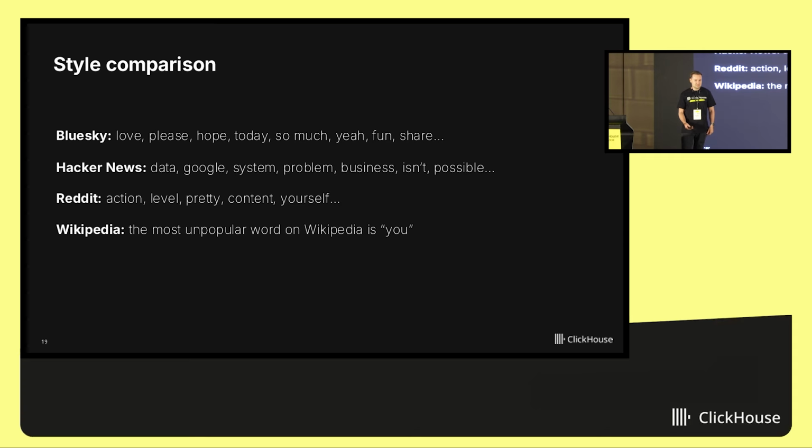I did this exercise for other data sets. And for example, on Reddit, the top tokens are action, level, pretty, content, and yourself. And I will not say which goes before yourself. Also, Wikipedia is pretty interesting. The top tokens are not interesting, but the least represented token is "you". Because for some reason, you are very unpopular on Wikipedia. And me as well, I don't have a Wikipedia page.